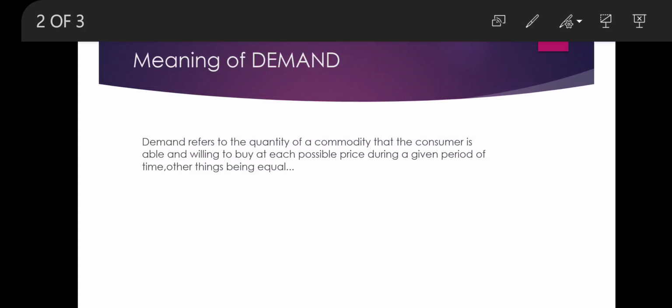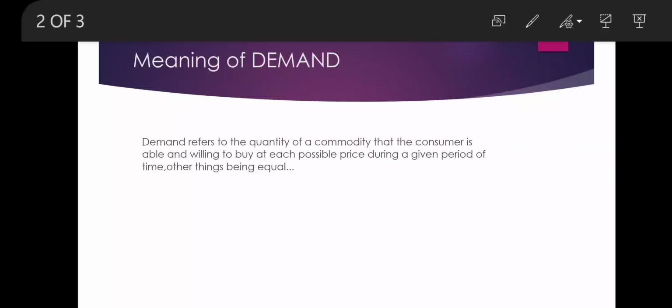Firstly, the meaning of demand. What is demand? Demand, in economic terms, may be explained as the consumer's willingness and ability to purchase or consume a given item or good. Furthermore, the determinants of demand go a long way in explaining the demand for a particular good.